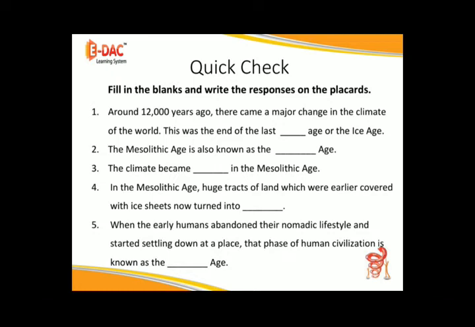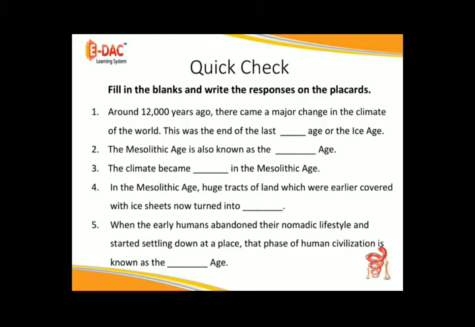First, around 12,000 years ago, there came a major change in the climate of the world. This was the end of the last dash age or the ice age. Second, the Mesolithic age is also known as the dash age. Third, the climate became dash in the Mesolithic age.